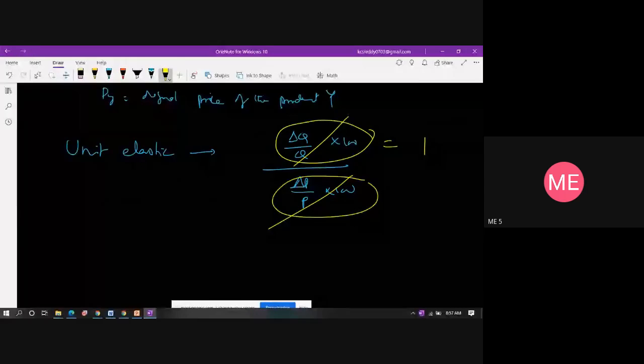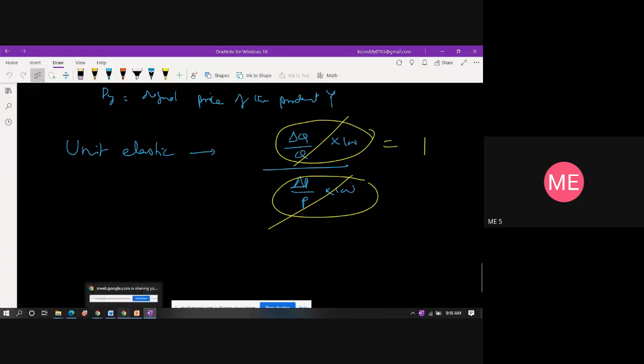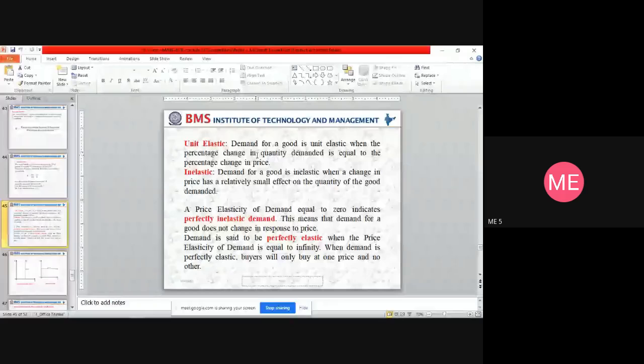So that is unit elastic. The elasticity of demand is 1. So the price elasticity of demand is 1, and that is what you call unit elastic. Unit elastic is nothing but demand for a good when the percentage change in the quantity demanded is equal to the percentage change in the price.